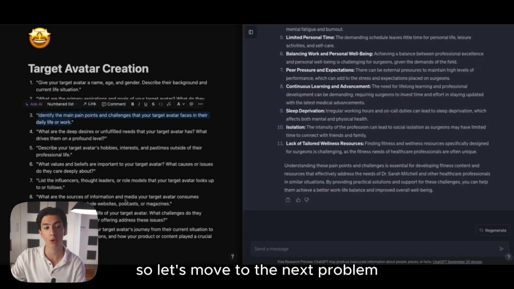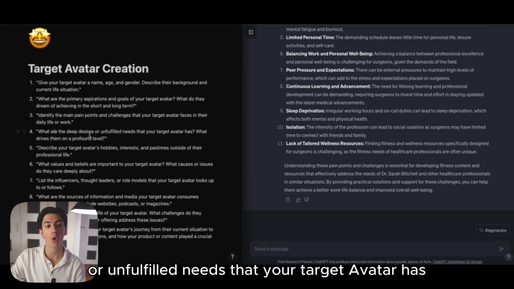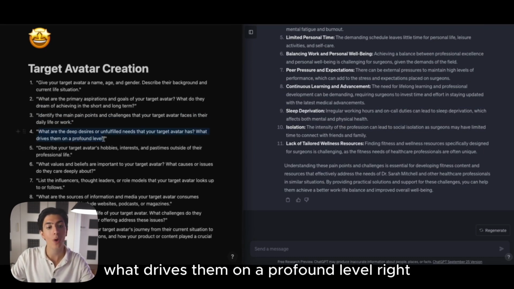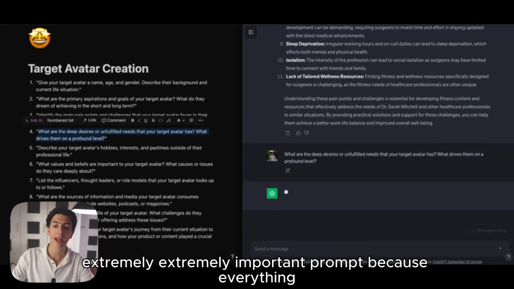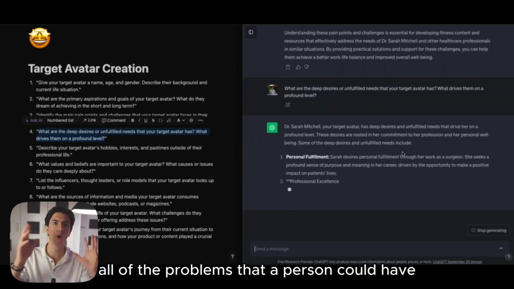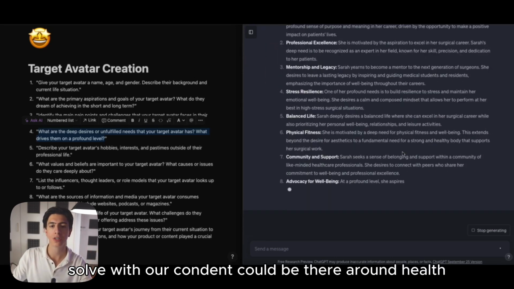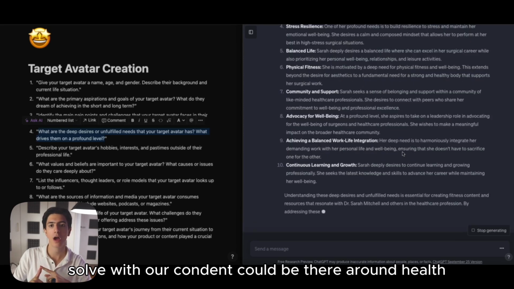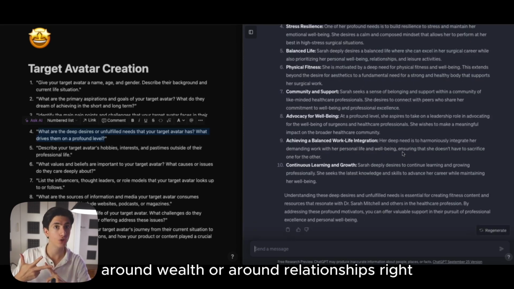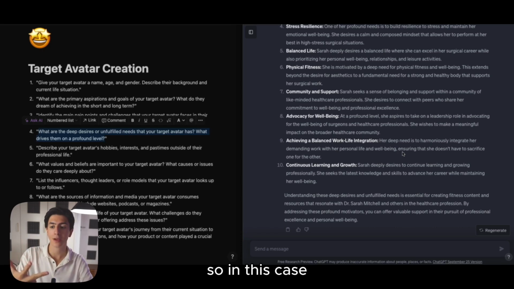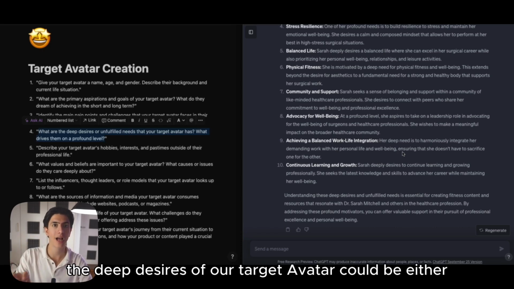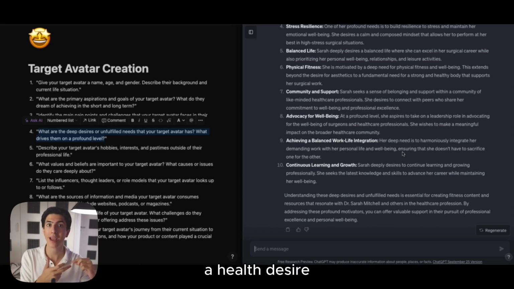So now let's move to the next prompt, which is what are the deep desires or unfulfilled needs that your target avatar has? What drives them on a profound level? Extremely important prompt, because all of the problems that a person could have and all of the problems that we could solve with our content could be either around health, around wealth, or around relationships. So in this case, the deep desires of our target avatar could be either a health desire, a wealth desire,